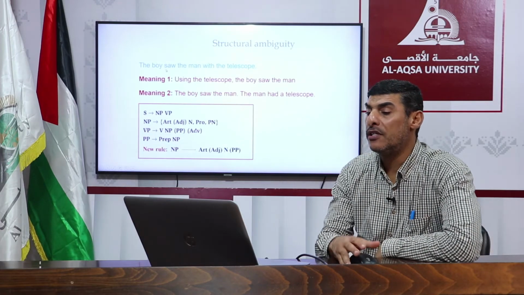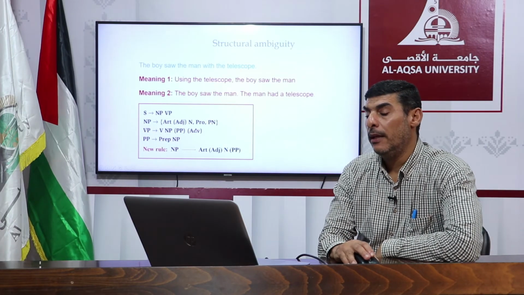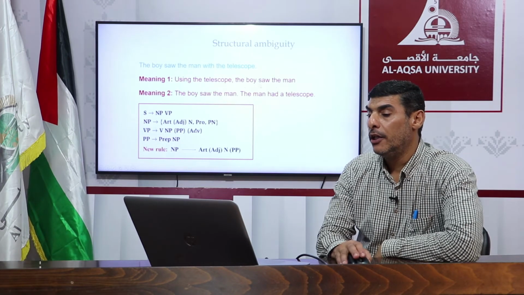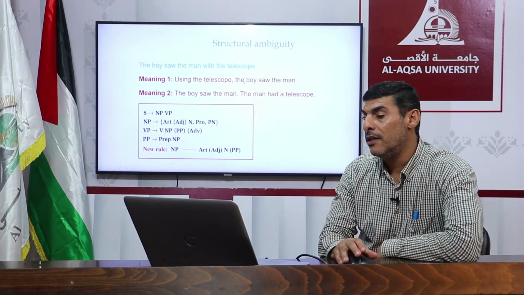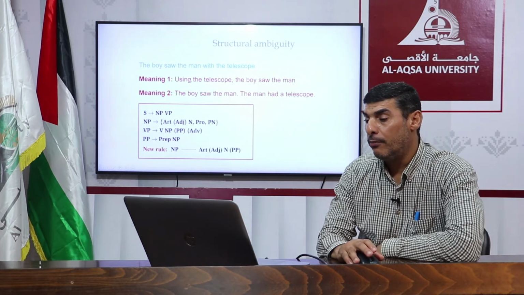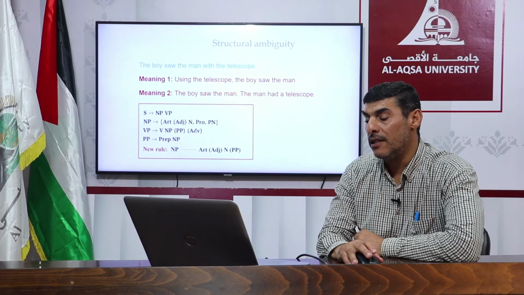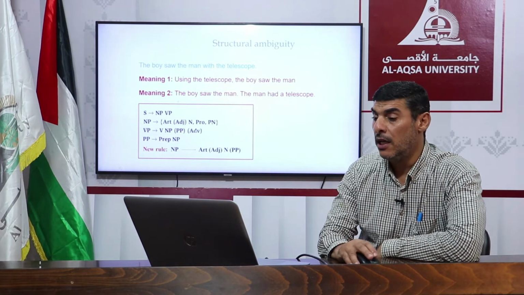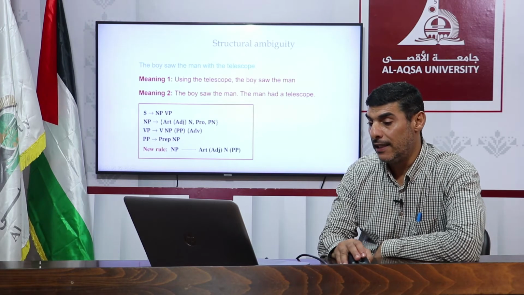Now, okay, the boy saw the man with the telescope. Meaning, number one, using the telescope, the boy saw the man. Using the telescope, the boy saw the man. But this is still ambiguous. So you have to say, the boy used a telescope to see the man, or vice versa, the boy saw the man who had a telescope.